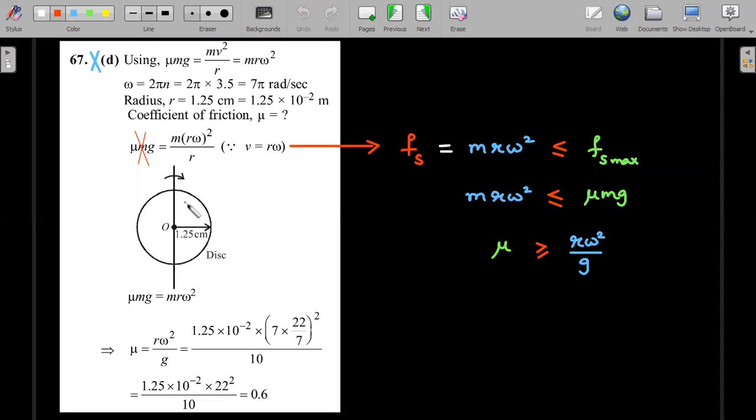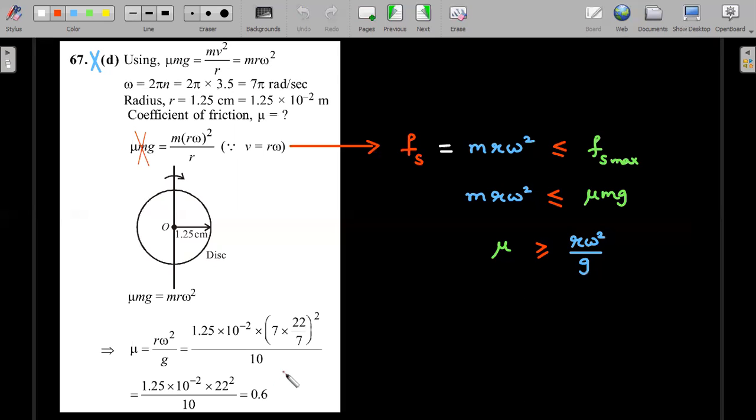So here's the actual solution given in the book, which is, I would say, wrong. When the disk is rotating, mu mg force should be balanced by mv square by r, very standard calculations. Only problem is that it is not mu mg that balances it, it is the static friction. Static friction is equal to m r omega square, and this static friction is less than or equal to fs max. Therefore m r omega square is less than or equal to mu mg, so mu should be greater than or equal to this number, which comes out to be 0.6.